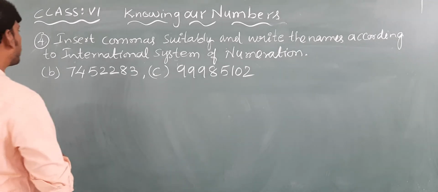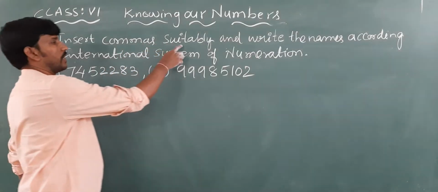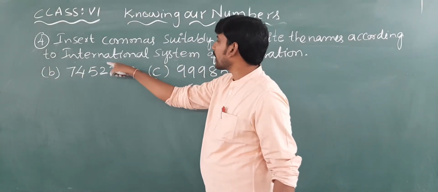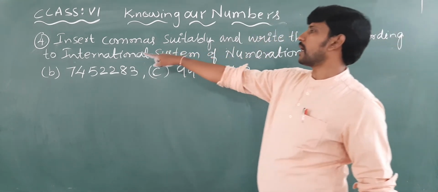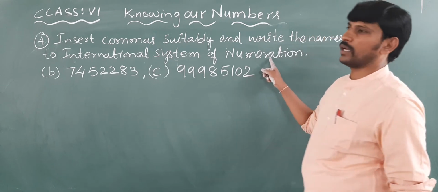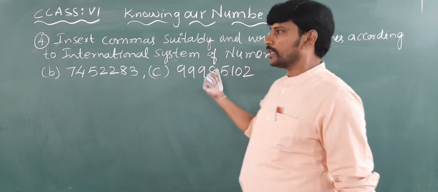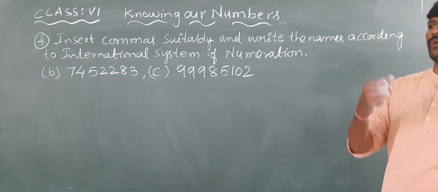Right, children. Let us discuss question number 4 here. Insert commas suitably and write the names according to the International System of Numeration. Just now we discussed the Indian System of Numeration. Now these two questions we are going to write in terms of the International System of Numeration.